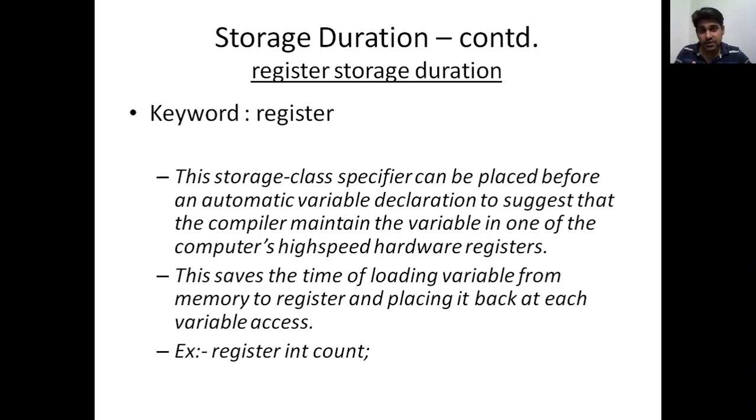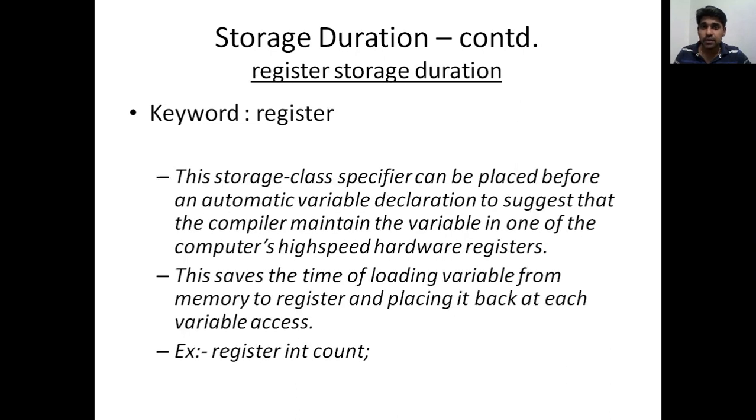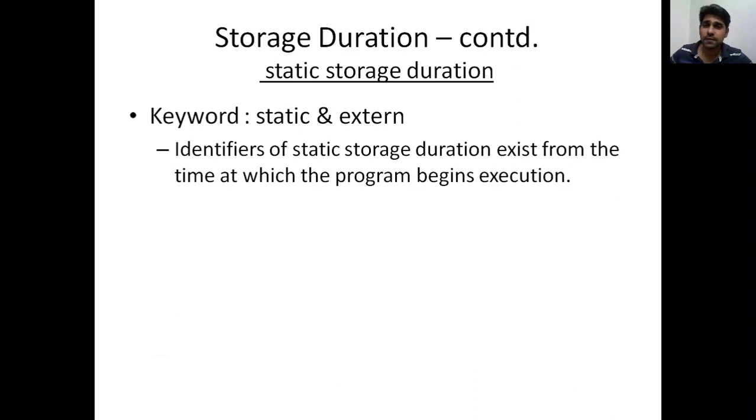So auto and register come under automatic storage duration. Now we are going to talk about the next one, the static storage duration. These are the identifiers that we require for a long time, and the two keywords are static and extern. These are the last two storage classes. We have four storage classes: auto, register, extern and static.